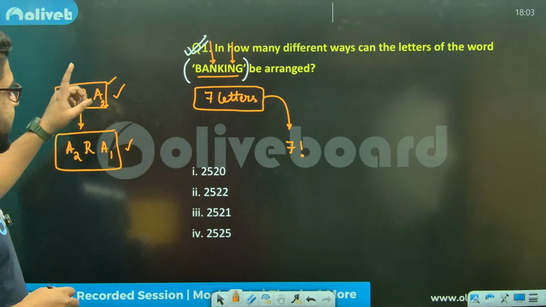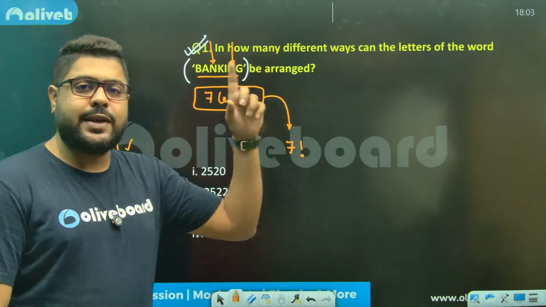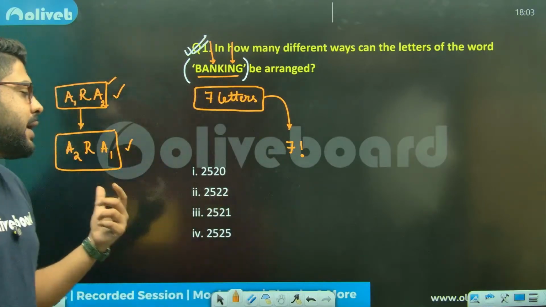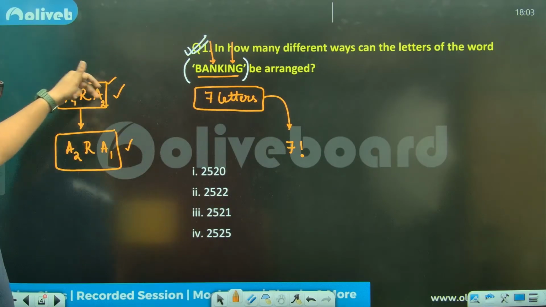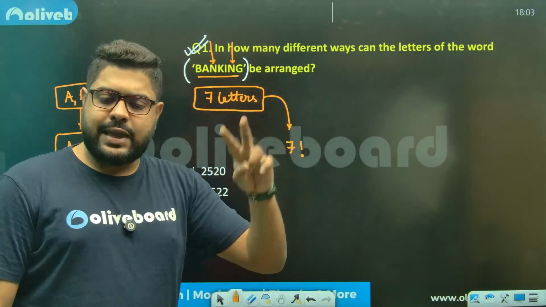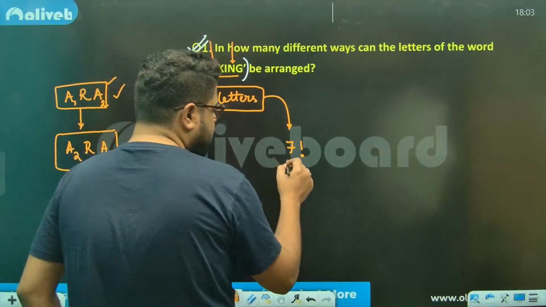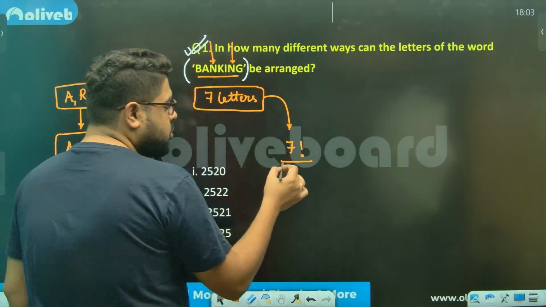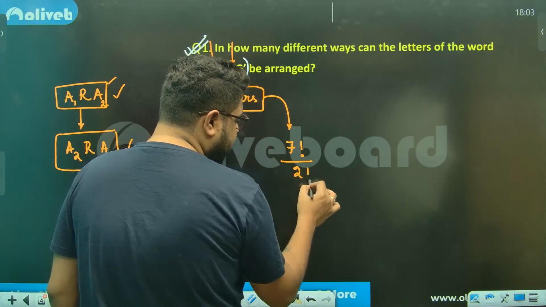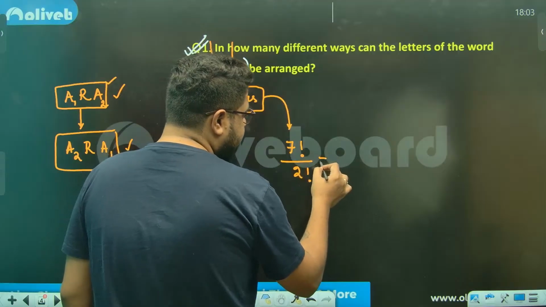So the number of permutations will always reduce if you have one or more same letters. Here there are two n's, so you should always divide by 2 factorial. This will be your answer.